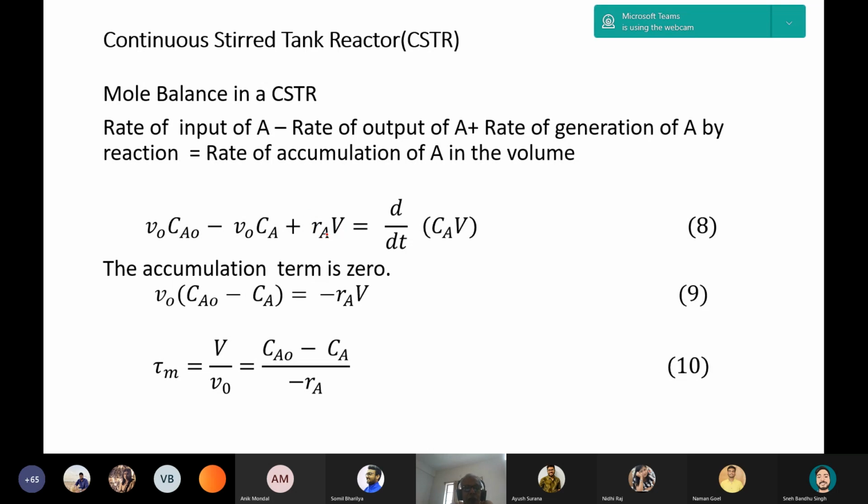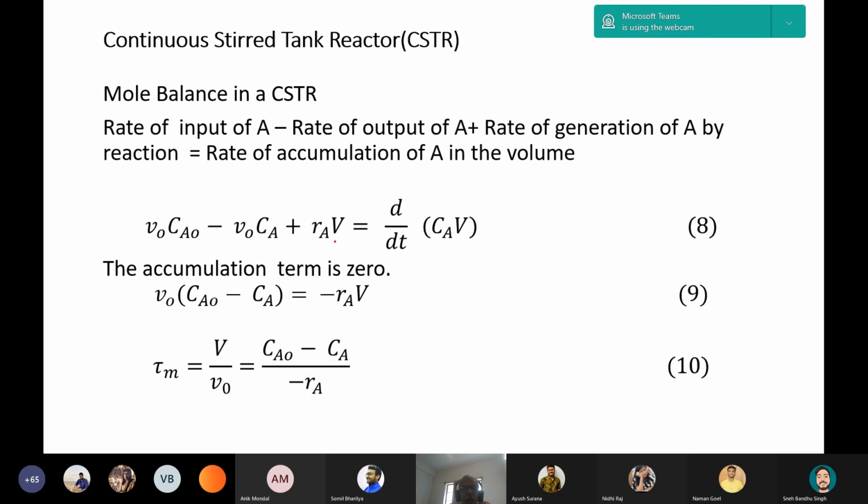RA, that is rate of formation, to indicate this is rate of formation. Although in the reaction it is not rate of formation, it is rate of disappearance. Then this RA will be changed to minus RA, that is, a minus sign will be used. So inflow is V0 multiplied by Ca0, which is equal to Fa0, and V0 Ca, which is equal to